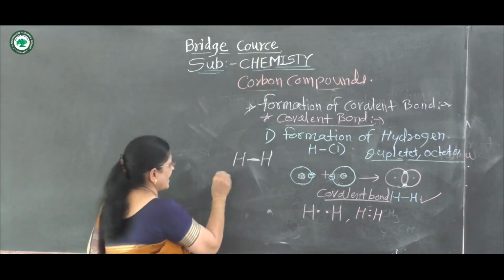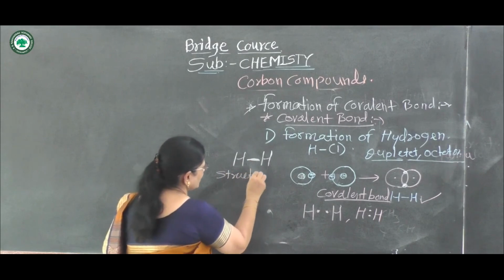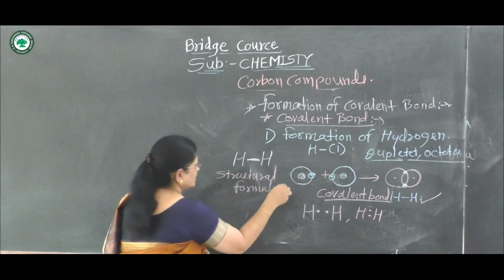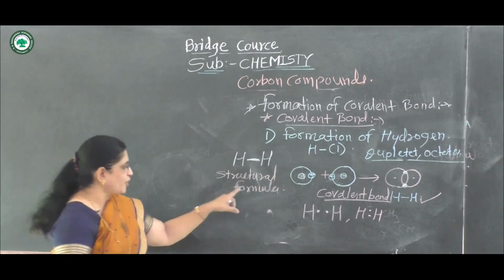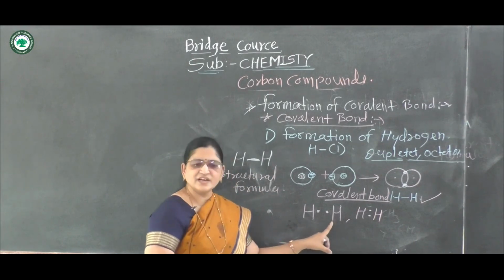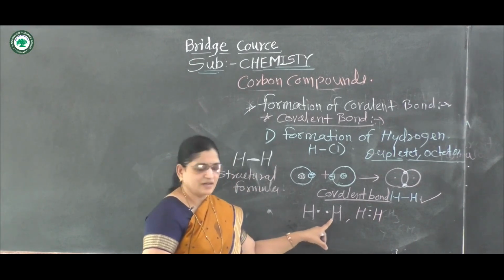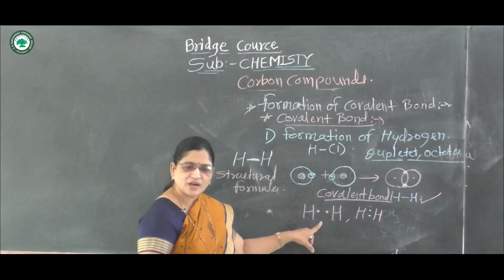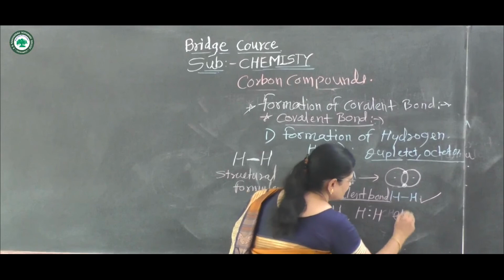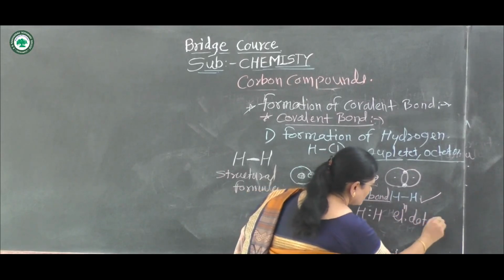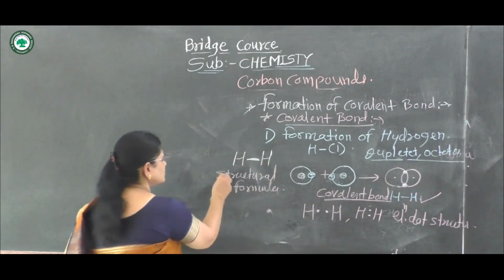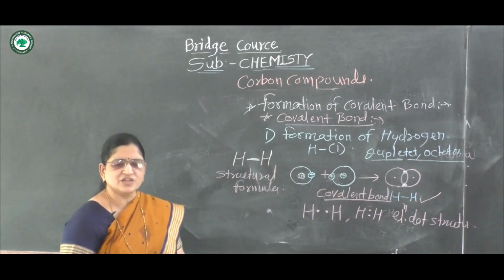This is called the structural formula, and it is also called a bond line structure. You already learned this in 9th and 10th standard. This structure is called the electron dot structure, and this structure is called the structural formula.